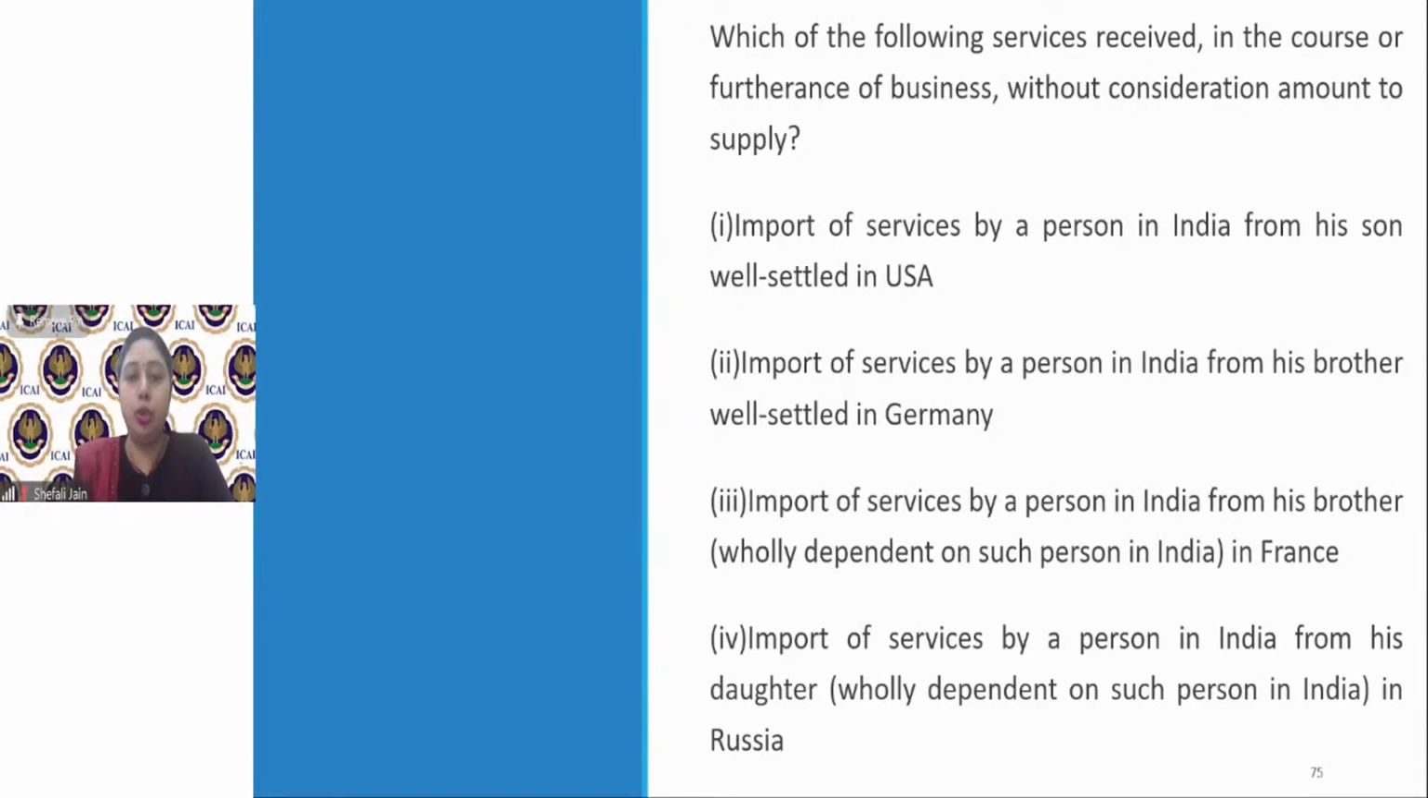Now let's see the 4th option. Import of services by a person in India from his daughter, wholly dependent on such person in India. The daughter is in Russia. Now this is also a supply. In fact, everyone knows this because a daughter, whether she is dependent or not, is considered to be a related person. Consideration is not there, but still it is in the course or furtherance of business. It is import of services from a related person. It is considered as a supply.